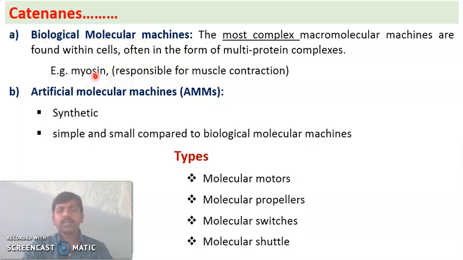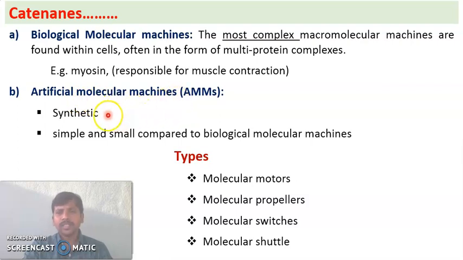Myosin helps in contraction of muscles while we are walking, while we are stepping in and stepping out. This myosin protein complex helps us in contraction of muscles. Muscle contraction and relaxation occur when we go for a walk, and myosin is helpful in that muscle contraction. It is a biological molecular machine. These are natural.